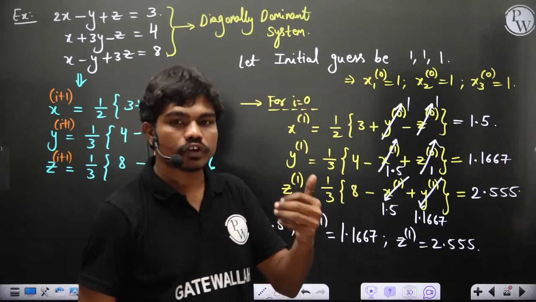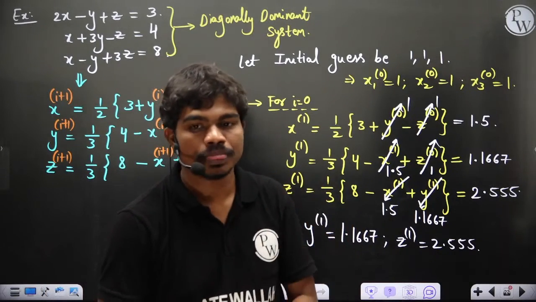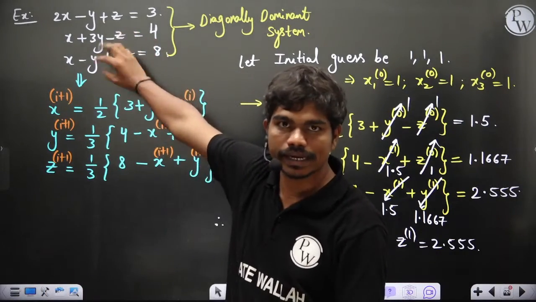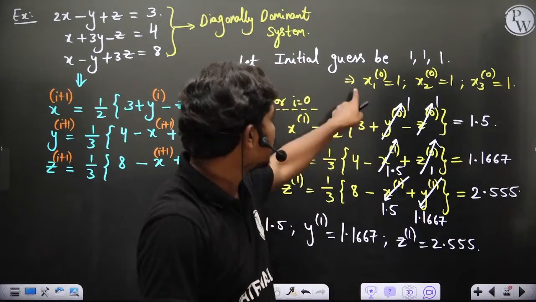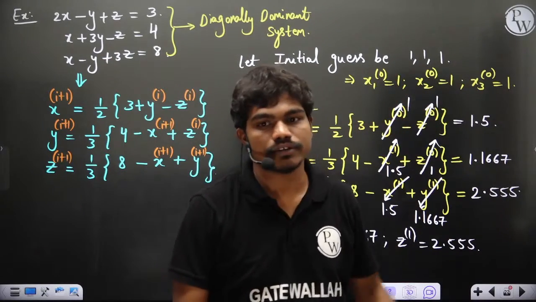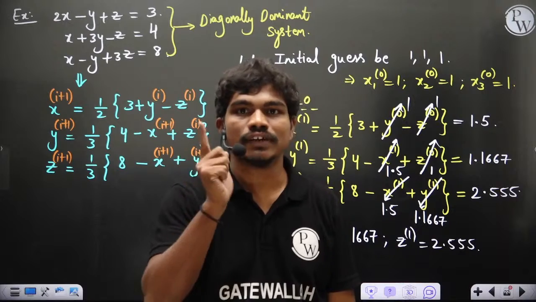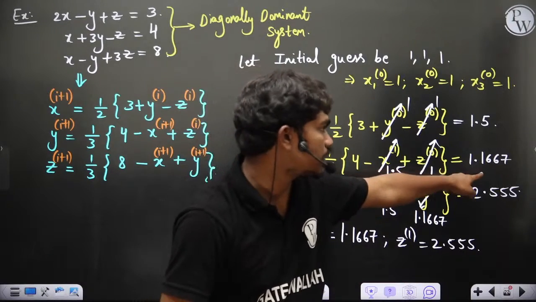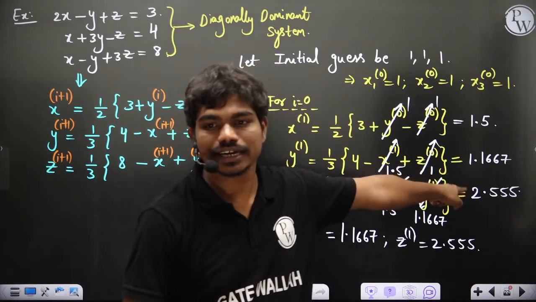Now what kind of question will they ask you in the GATE examination? They'll say, this is my diagonally dominant system, and I have started with an initial guess. They'll give you these values, the initial guess. The value of x2 after the first iteration is dash. Did you understand how questions can come in the GATE examination?